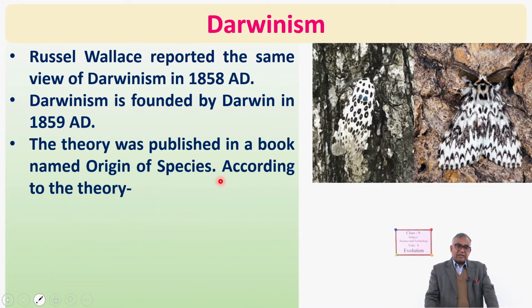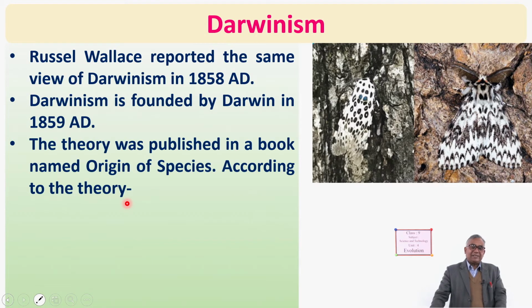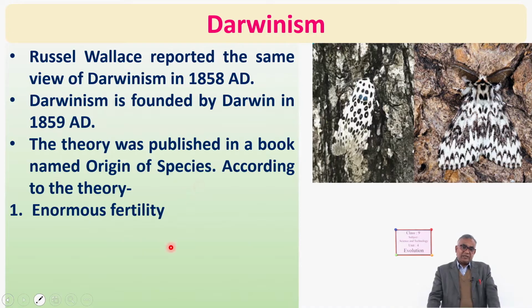The theory was published in a book named Origin of Species. His book name was Origin of Species. Okay, who was Darwin? I did not tell you. Darwin was an English naturalist. Okay. And according to this theory, this theory is divided into 5 points. First point is enormous fertility. Enormous means in a very large number, huge number. So under it, he told that any organism can reproduce in a very large number.